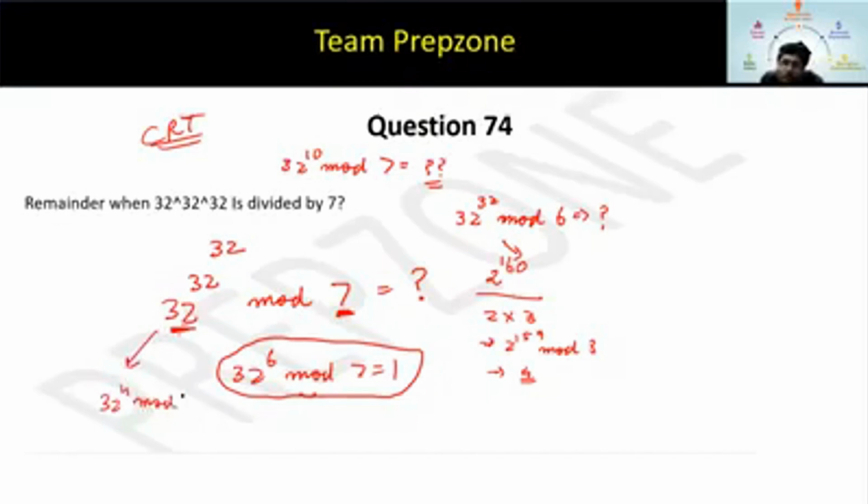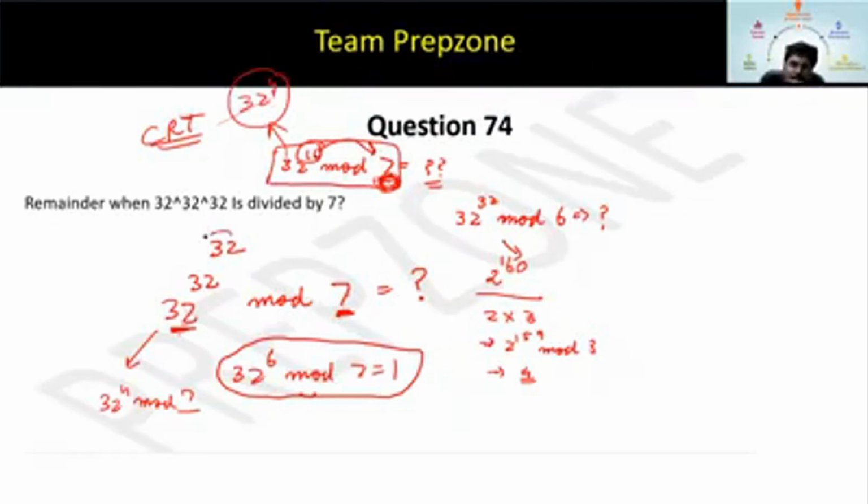Okay, let's discuss now. Suppose this question would have been like this: 32 to the power 10 mod 7. What would you have done in this case? You would have said that because the Euler of 7 is 6, this becomes 32 to the power 4 mod 7. How did you get this? This is the remainder when 10 is divided by 6, because Euler is 6.